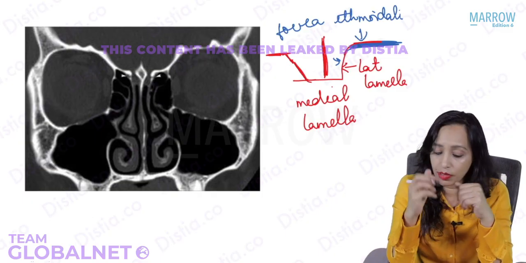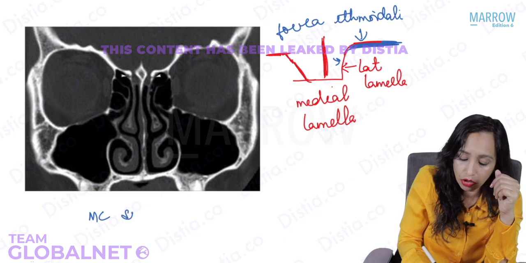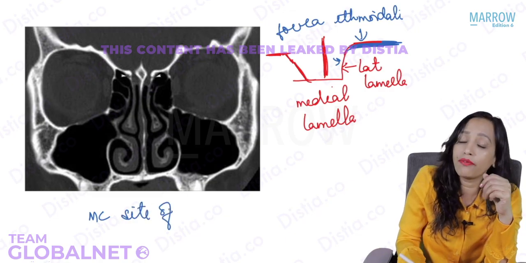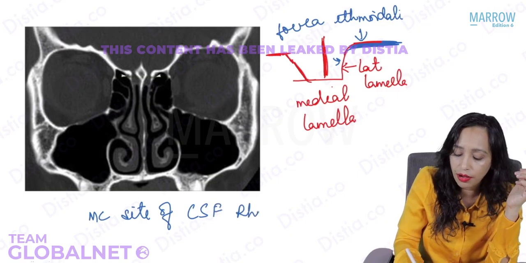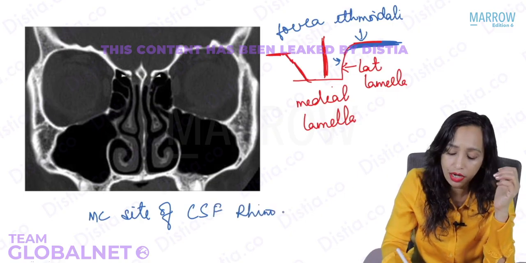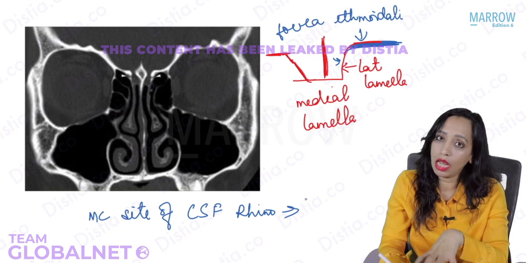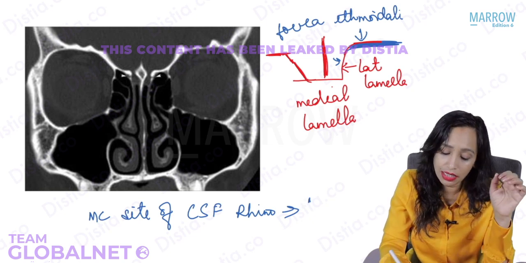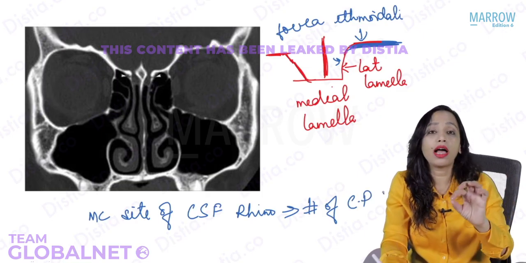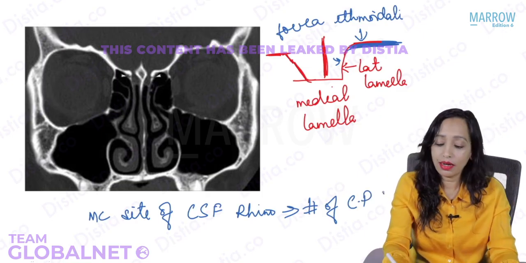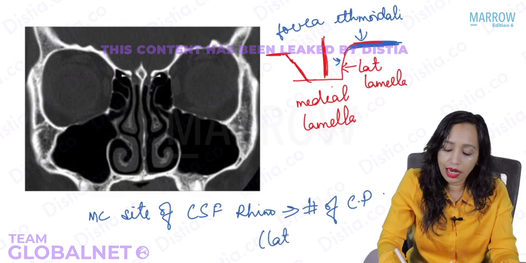What is the most common site of CSF rhinorrhea? We will cover it later also when we do CSF rhinorrhea, but I am telling you now. It is fracture of the cribriform plate, and if I ask exactly which part, it is the lateral lamella. The lateral lamella is fractured most commonly.